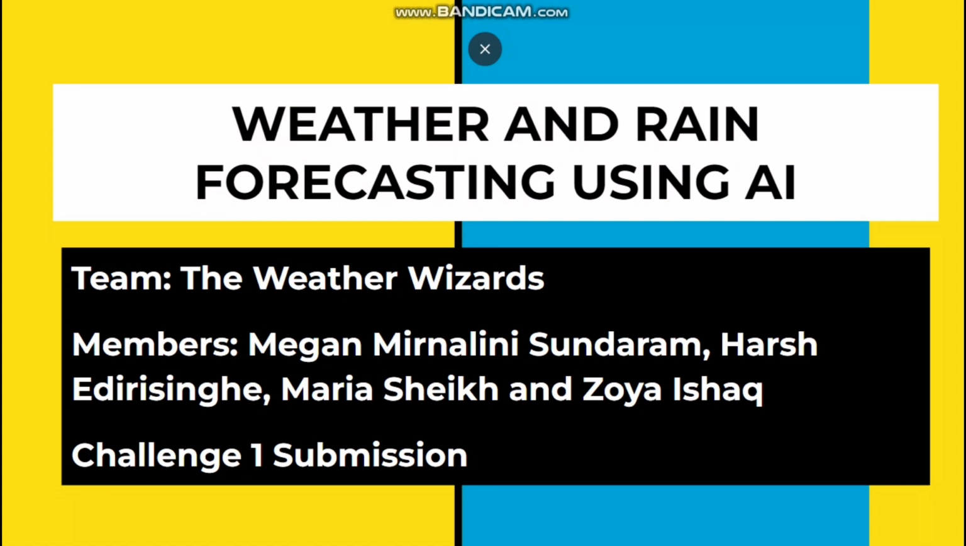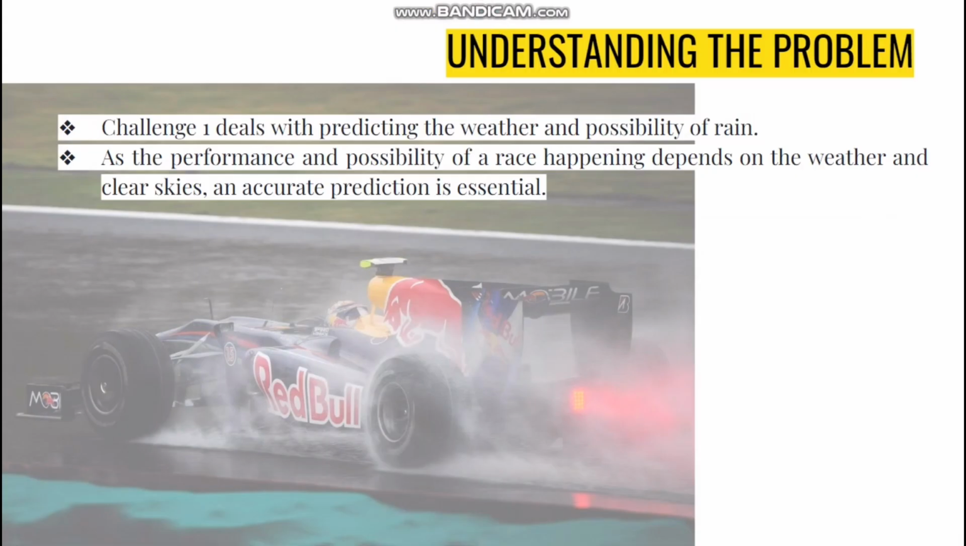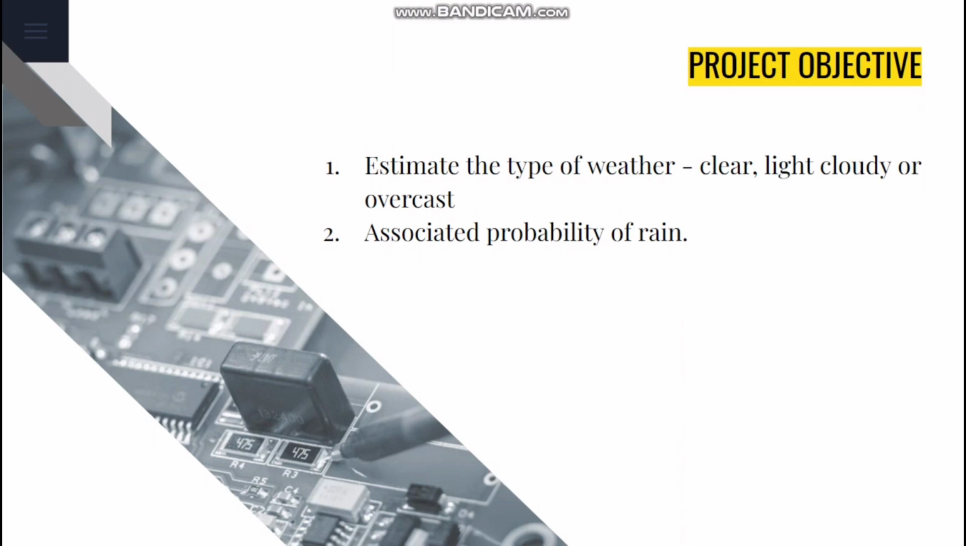We are submitting for Challenge 1, and our project is Weather and Rain Forecasting using AI. Challenge 1 deals with predicting the weather and possibility of rain. The objective of this project is to estimate the type of weather, whether it's clear, light cloudy, or overcast, and the associated probability of rain.